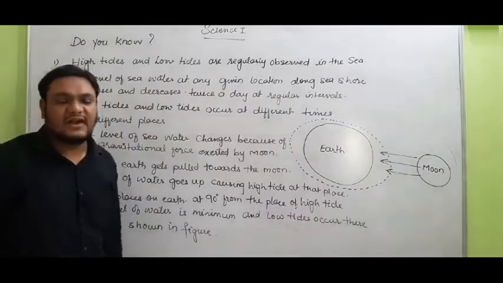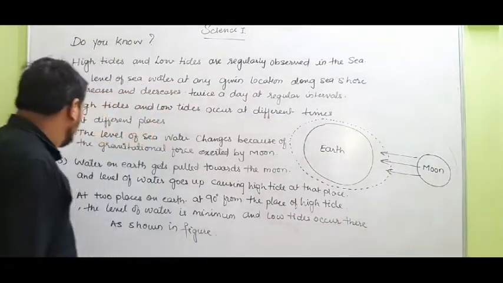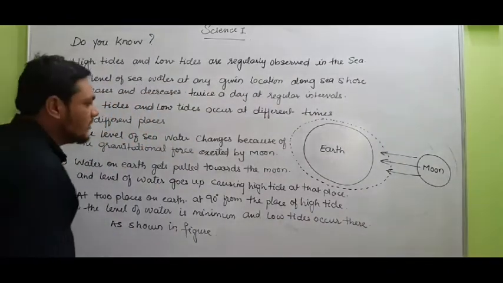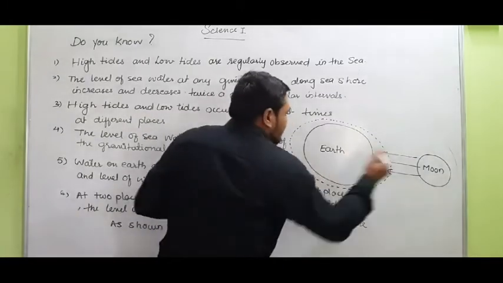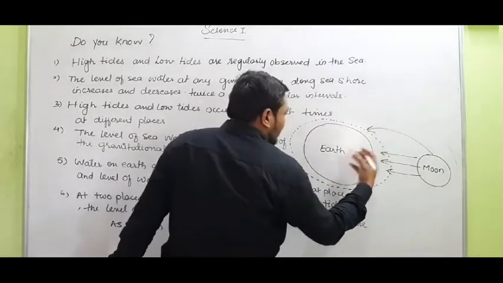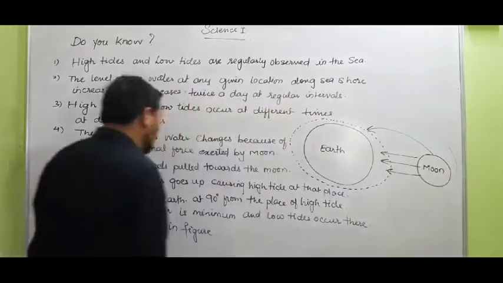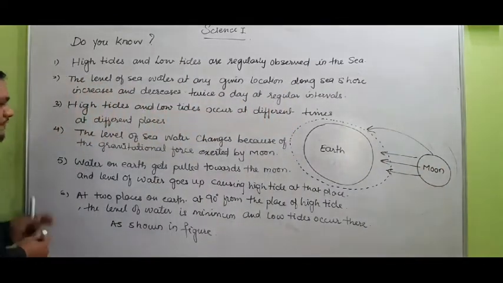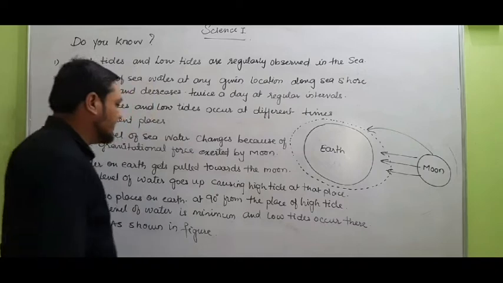The water on the earth gets pulled towards the moon, the level of water goes up, causing the high tide at that place.